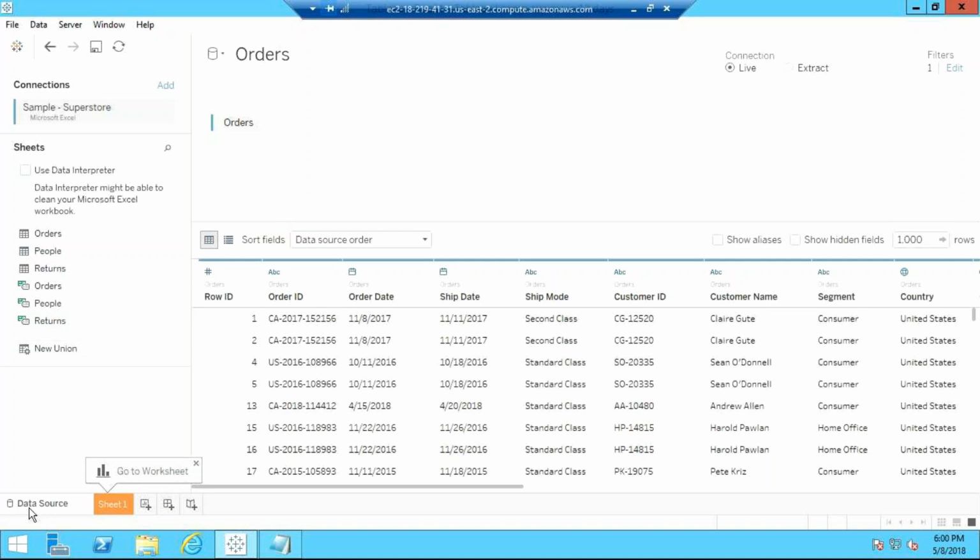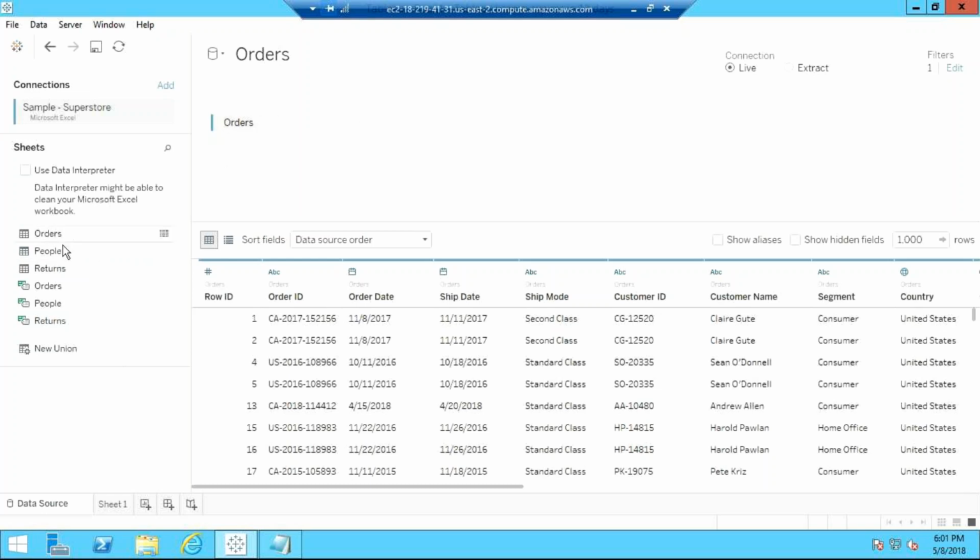Then you are in the data sources tab. Here at the bottom of the page you have data sources, you have sheet, go to worksheet. So sheet 1. Now if I click on sheet, I will move to the place where I will create the visualization and all that stuff. Right now I'm not in the visualization side. I'm in the data sources side where I can look into the data, I can do joins, I can do union and all that stuff.